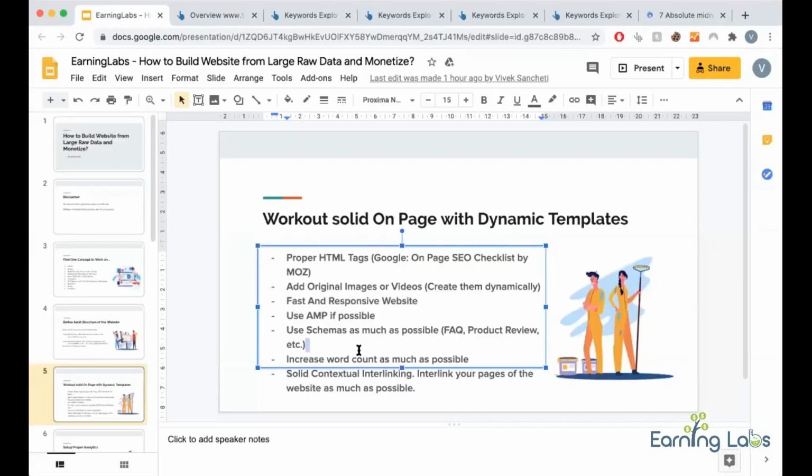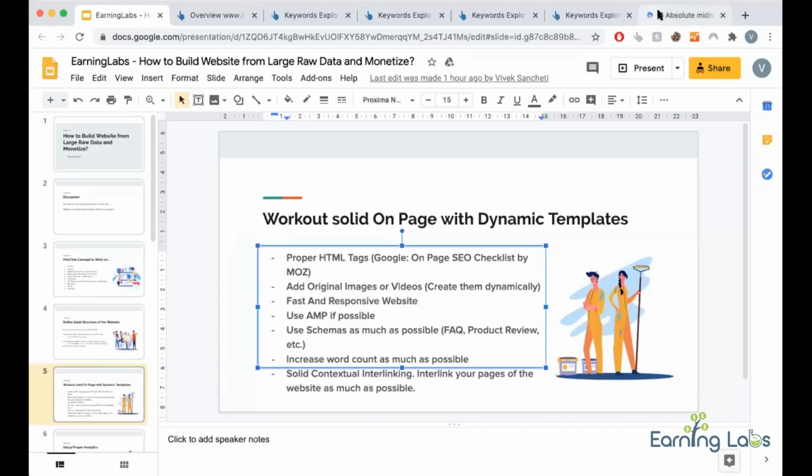Now it depends. If you have an events site, let's say you are targeting events in XYZ city, you are scraping events from Facebook and putting them in, then you can have event schema. So many schemas are there. You can check schema.org and use them.